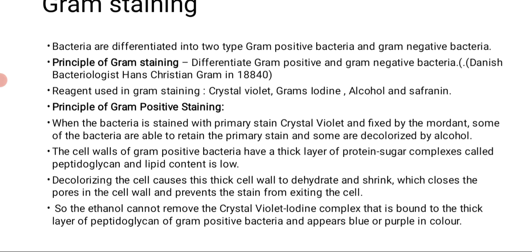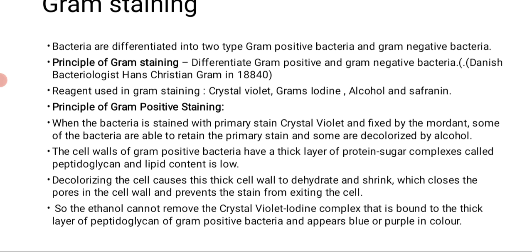So in Gram-positive bacteria, which have a thick cell wall, when the decolorizer is added, the cell wall is dehydrated and shrinks. So they cannot lose the Gram iodine, and that's why their crystal violet color does not wash out. That's why Gram-positive bacteria have the ability to retain the crystal violet color.